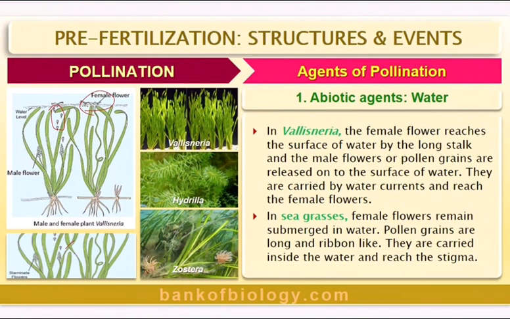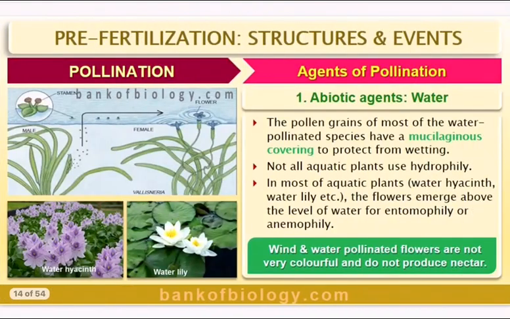In sea grasses, female flowers remain submerged in water. Pollen grains are long and ribbon-like. They are carried inside the water and reach the stigma. And the pollen grains of most of the water pollinated species have a mucilaginous covering to protect from wetting. What happens if this layer is not there? Can you just imagine? There will be decomposition of the tissue. So the mucilaginous covering will protect the whole plant.